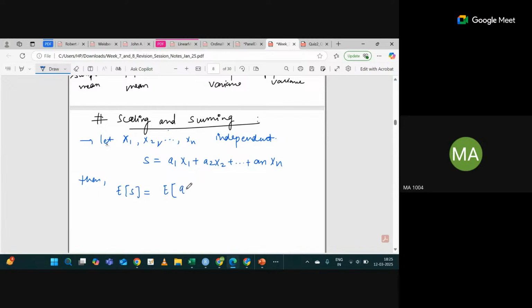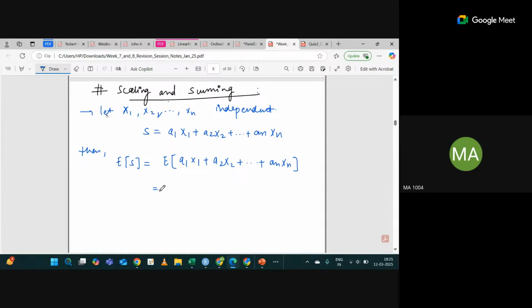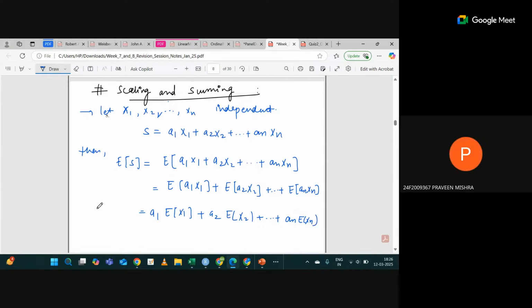I should write expectation of a1 x1 plus a2 x2 plus so on plus an xn. Can I write this as expectation of a1 x1 plus expectation of a2 x2 plus so on plus expectation of an xn? Yes or no? So from here, can I write a1 expectation of x1 plus a2 expectation of x2 plus so on plus an expectation of xn?